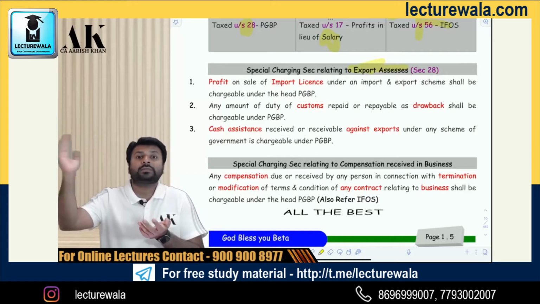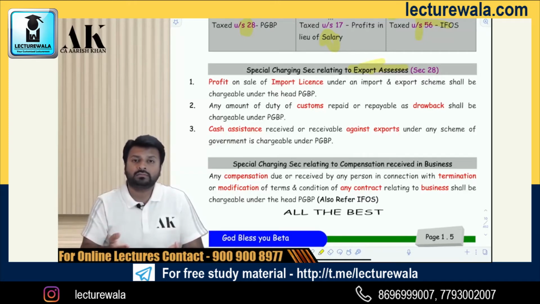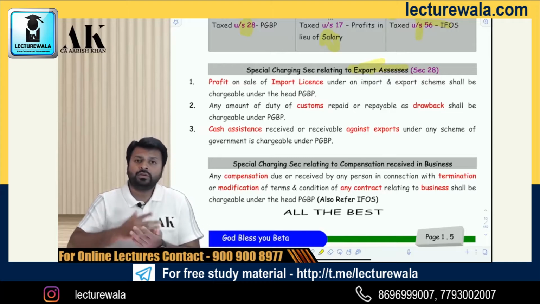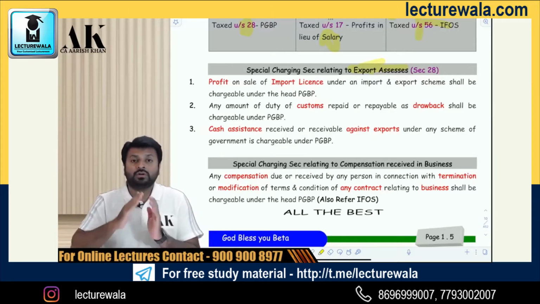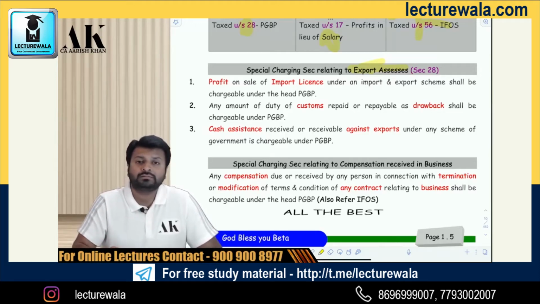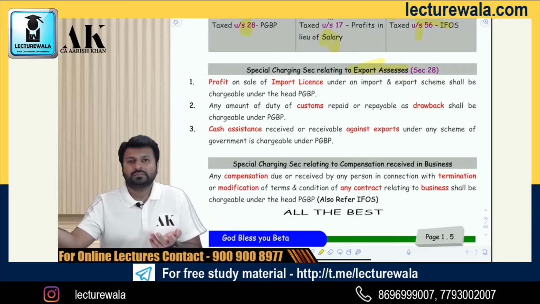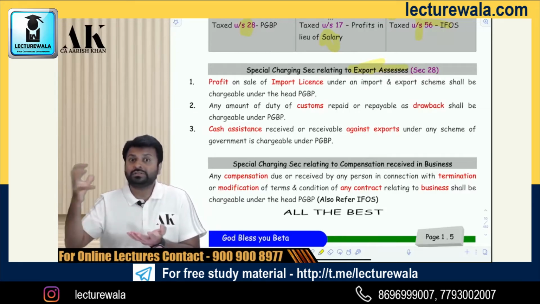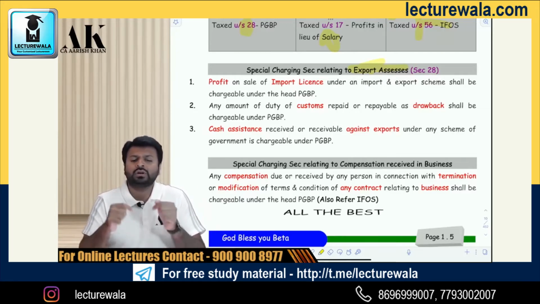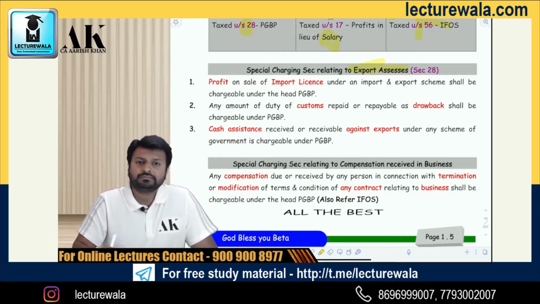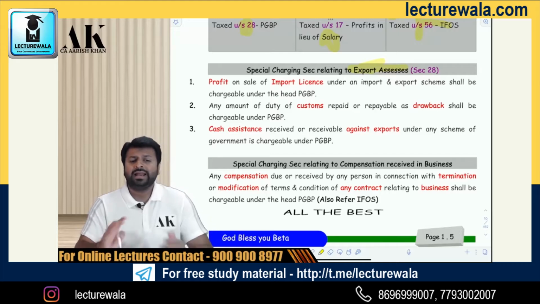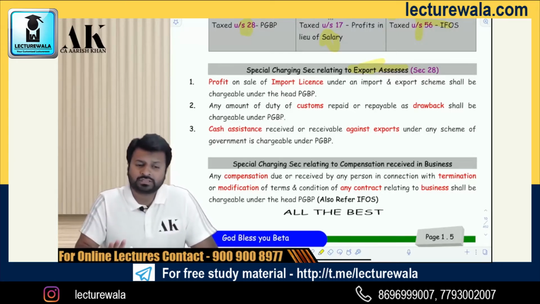Third, if you are doing some export, doing export is great for country. Government should give some kind of benefits to you for doing exports. Exporters will always be kept at a priority as compared to non-exporters by the government of India, because exporters bring foreign currency in India. So if you are exporting something, and for that government is giving you some cash assistance, that cash assistance is also chargeable under the head PGBP. So duty drawback is chargeable, profit on sale of import license is chargeable, and cash assistance against export is also chargeable under the head PGBP.